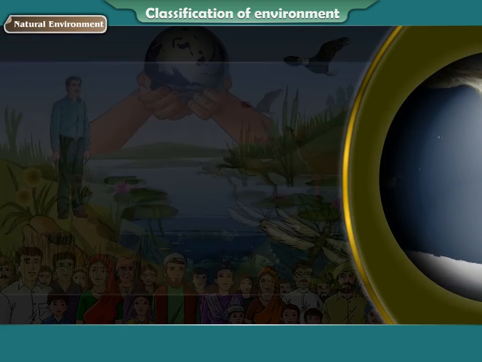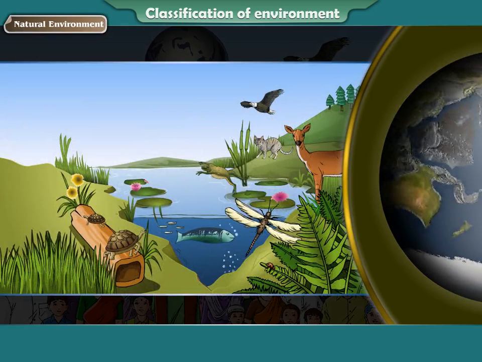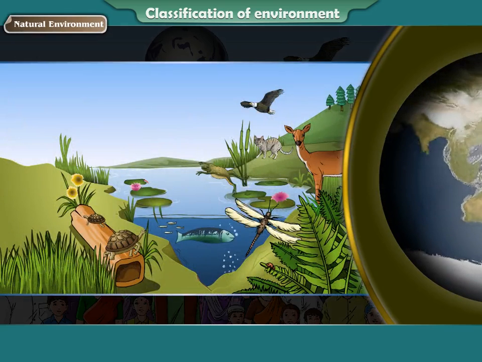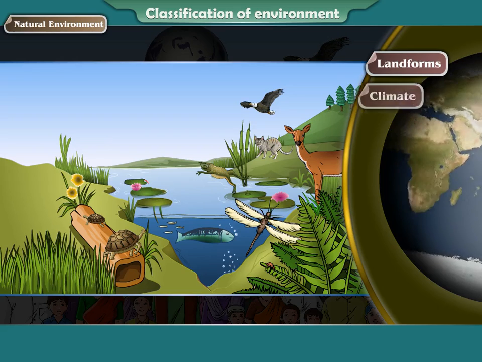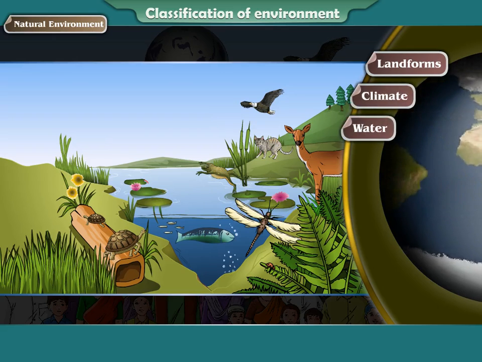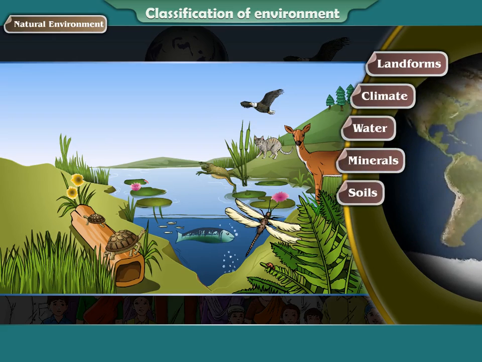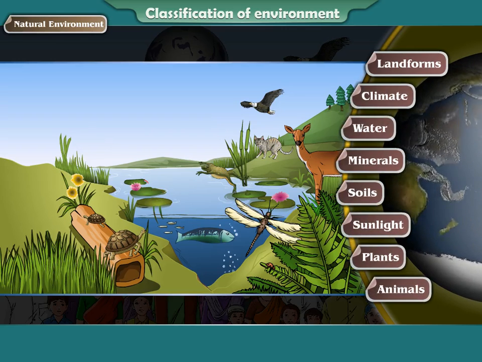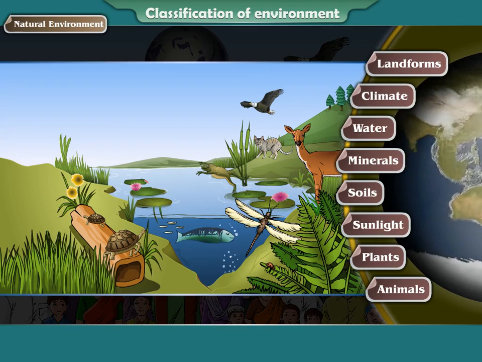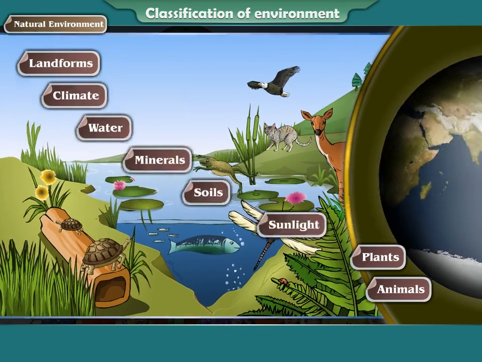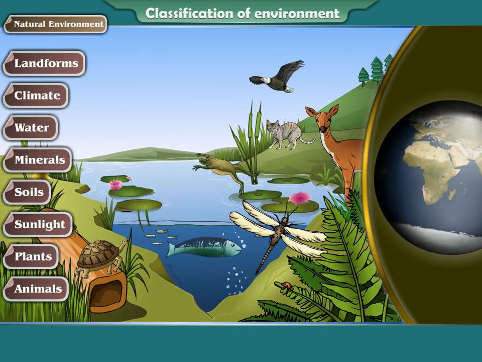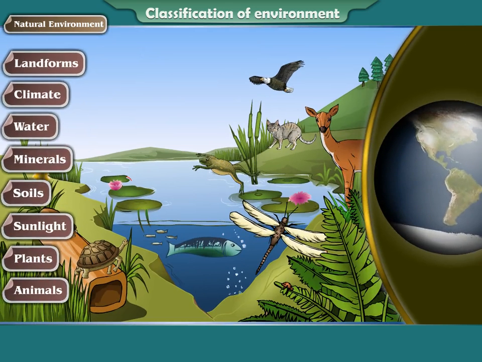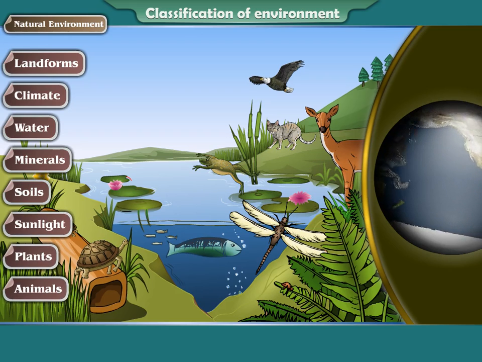Natural environment. Certain components of the environment, such as landforms, climate, water, minerals, soils, sunlight, plants, and animals, have come into existence naturally. Such components of the environment constitute the natural environment. All these components affect the living world directly or indirectly.